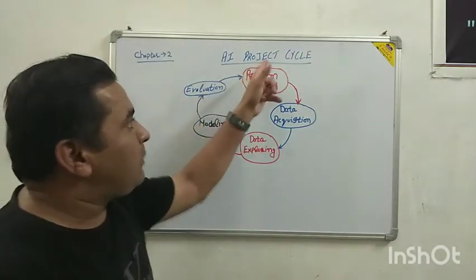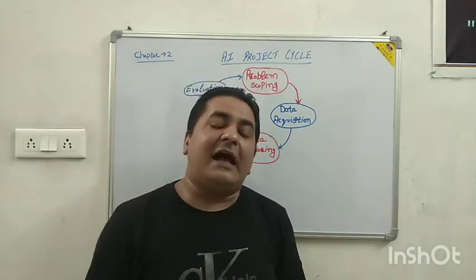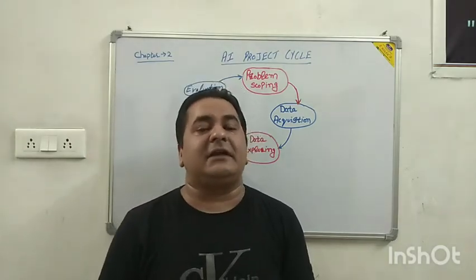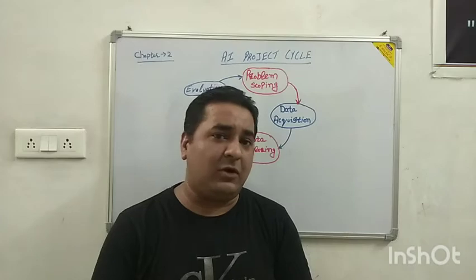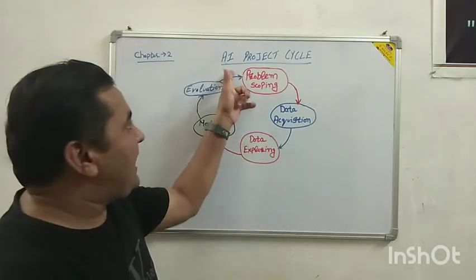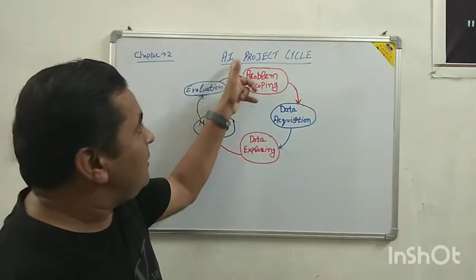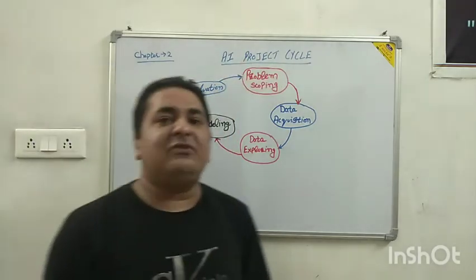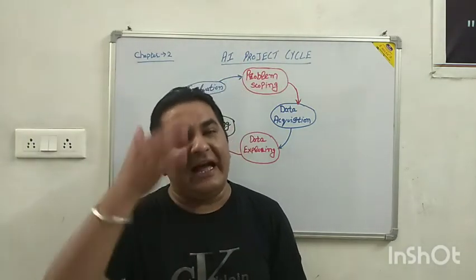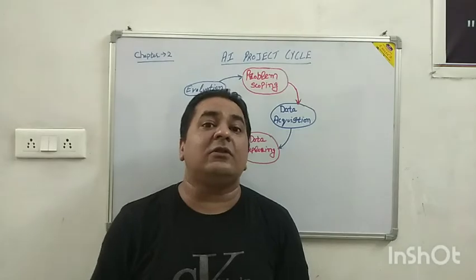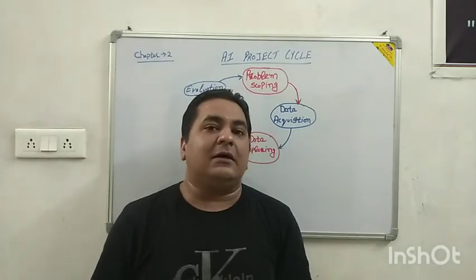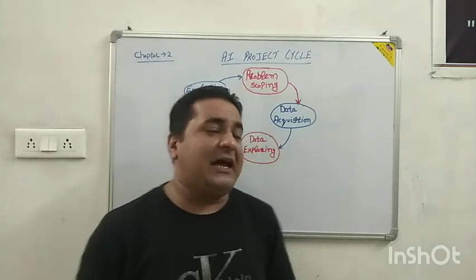is the AI project cycle. Now what is artificial intelligence? As we have discussed in our previous chapter what AI is, now we will start with our AI project cycle. We have done many life cycles in science, like the water cycle and the life cycle of a butterfly.